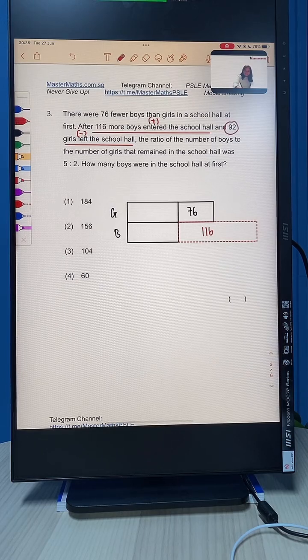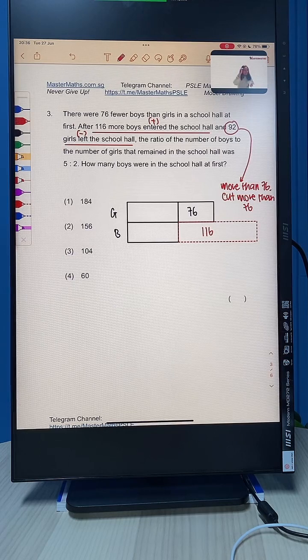Therefore, we cut more than 76. So cut how much more? Again, we don't know. We need to do some calculations there, but we can just cut some value more than 76.